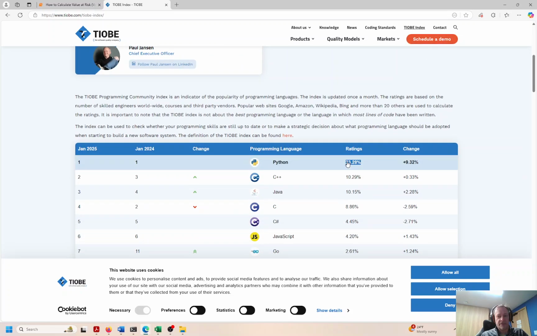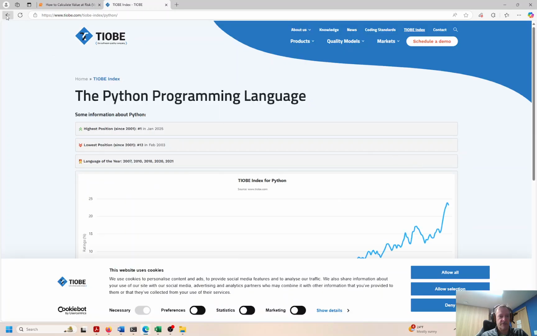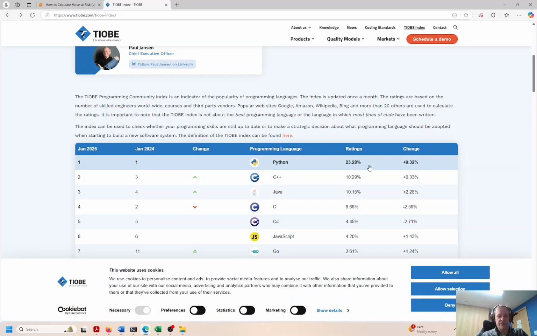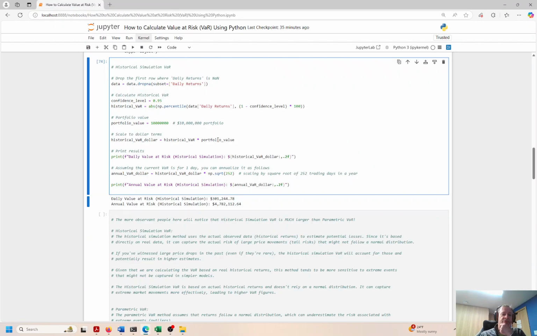Okay, so 23%, almost one quarter of the people in the programming community use this, and it went up 9.3% last year. So pretty big jump. So that's number one. And this is why, right? Because it's pretty simple and straightforward. You have to understand the concept of what we're trying to do, historical VaR.